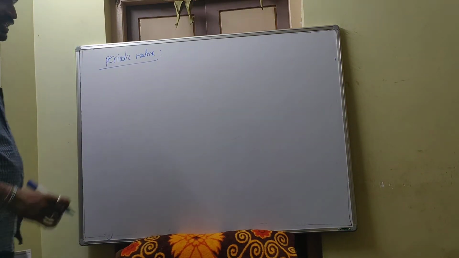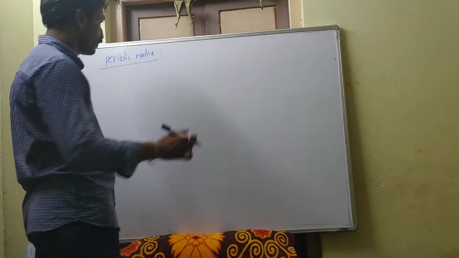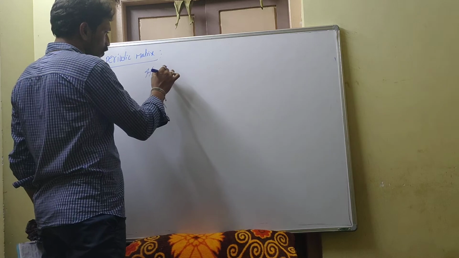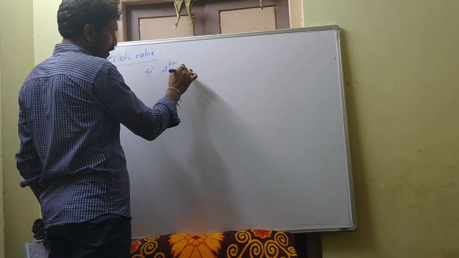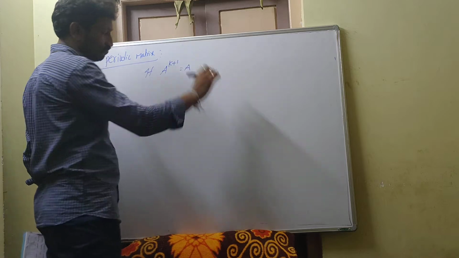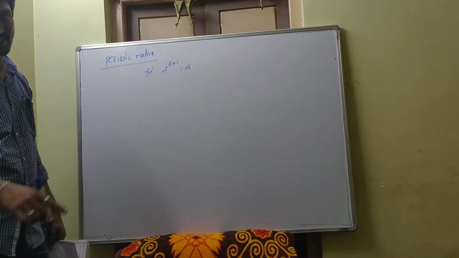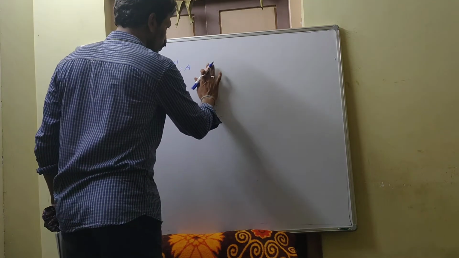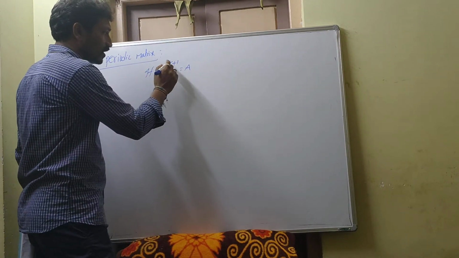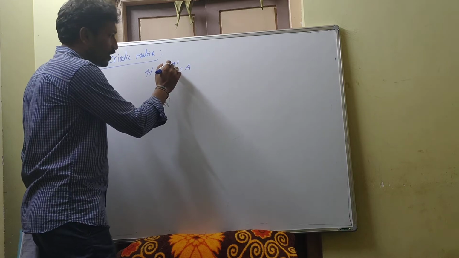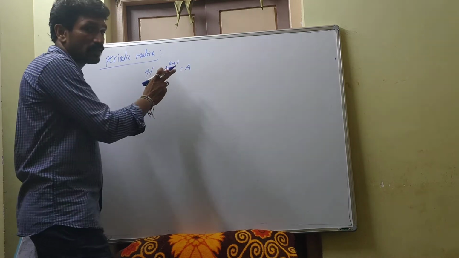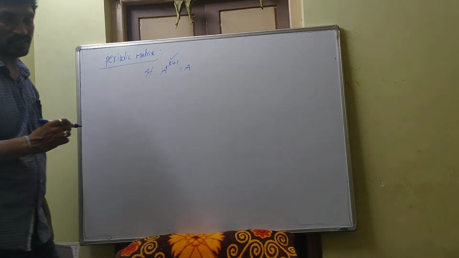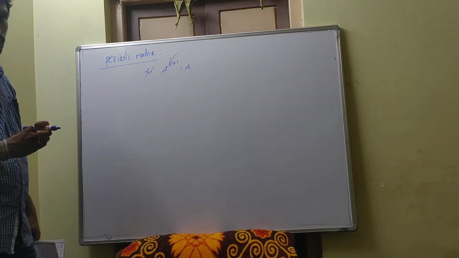A square matrix is said to be a periodic matrix if A power k plus 1 is equal to A. You know periodicities, same like here also. For suppose, A power k plus 1, in the place of k if I suppose 1, then it is a periodic matrix. This k should be the least positive integer.